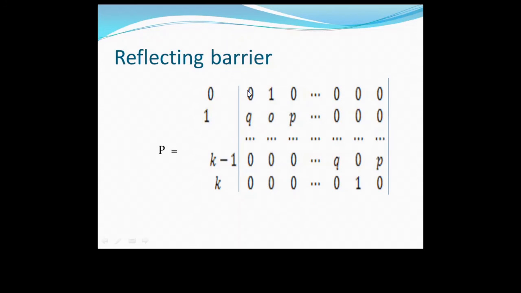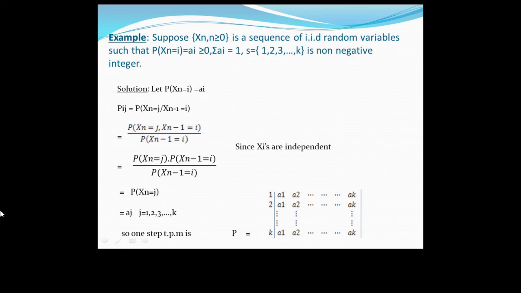Now this is the reflecting barrier: 0, 1, 0, 1. It is the reverse of the absorbing barrier. This is nothing but reflecting. Next, one example is here. Suppose Xn is a sequence of IID random variables such that the probability of Xn equals i is equal to ai, which is greater than or equal to 0, and the summation of ai is 1, i is a non-negative integer. Now in total there are K states given.